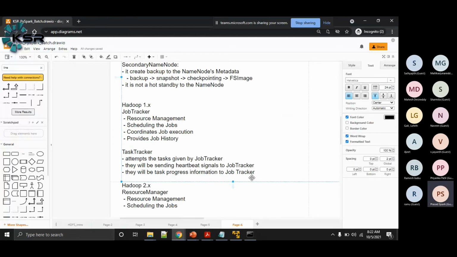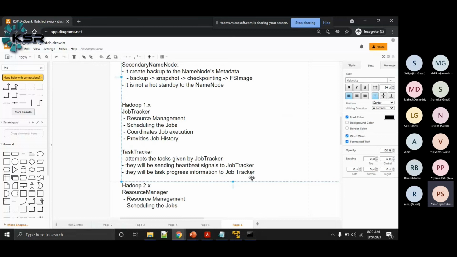Now say for my job, there are 20 task trackers running. They're taking one task each. That means there are 20 tasks running. Some task trackers finish the work earlier. Let's say 10 of the task trackers are done. That means 10 tasks are done and the remaining 10 tasks are running.